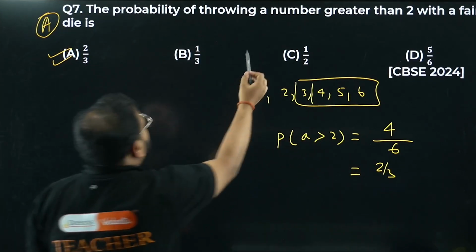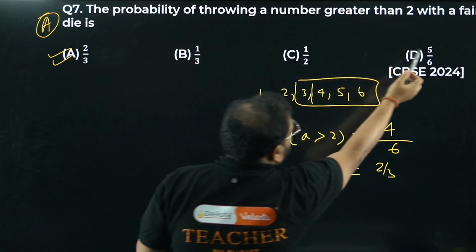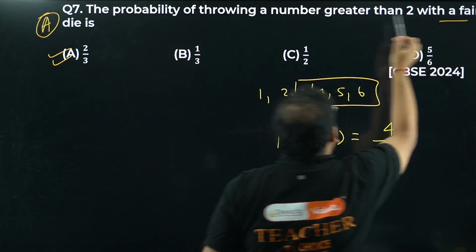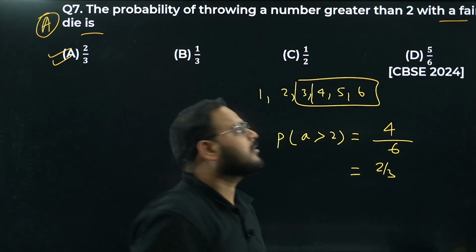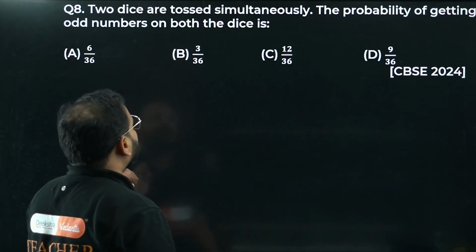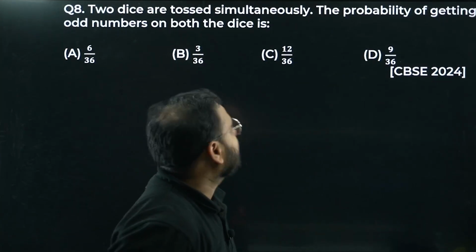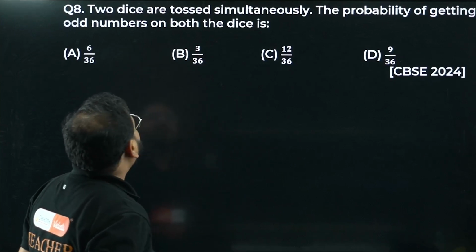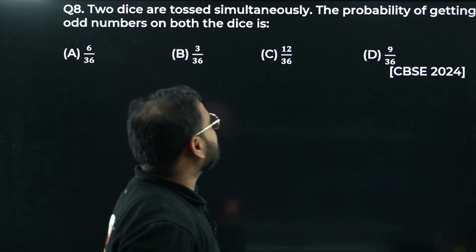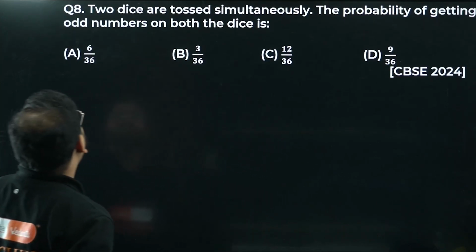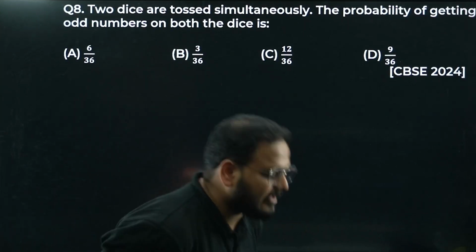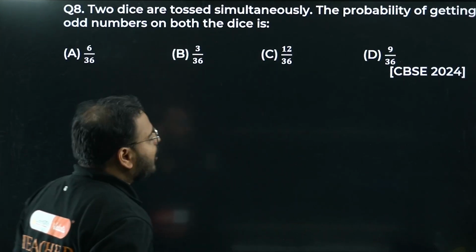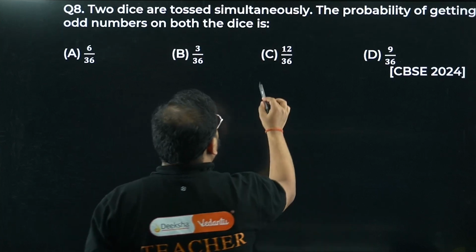They're saying only one die, okay? There's only one die, bacha, with a fair die. They mentioned here, with a fair die. Fair means unbiased. 1, 2, 3, 4, 5, 6 written on all the 6 faces of the cubical die. Okay? 2 dice are tossed simultaneously. The probability of getting odd numbers on both the dice. Okay? Now there are 2 ways to solve this question. One way is to write all the odd numbers like this.